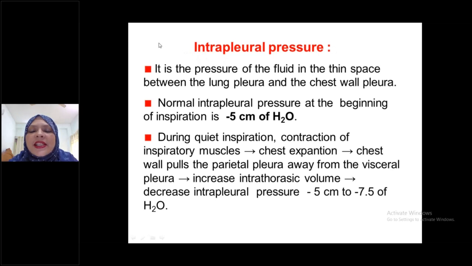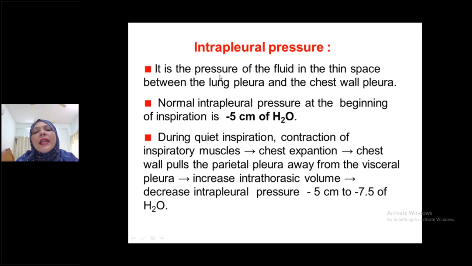Intrapleural pressure, that is, pleural pressure, lies between the parietal pleura and visceral pleura. Visceral pleura is attached to the lungs, adhering to the viscera. Parietal pleura is towards the chest wall, and in between parietal and visceral pleura there is a thin space. This is called the intrapleural cavity. Pressure within the intrapleural space is called intrapleural pressure.